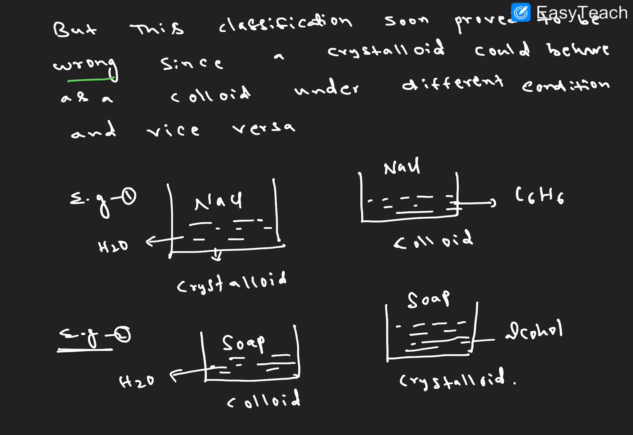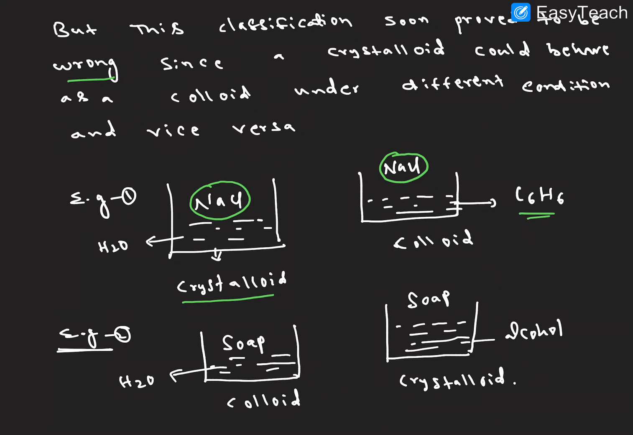Since crystalloids could behave as colloids under different conditions. Sometimes crystalloids behave as a colloidal solution under different conditions. Let us discuss some examples. Example one: NaCl is a solute. Dissolved in water, it forms a crystalloid. The same NaCl solute dissolved in benzene forms a colloidal solution.